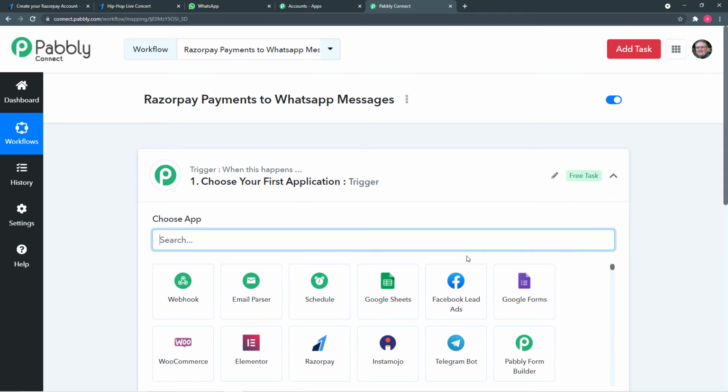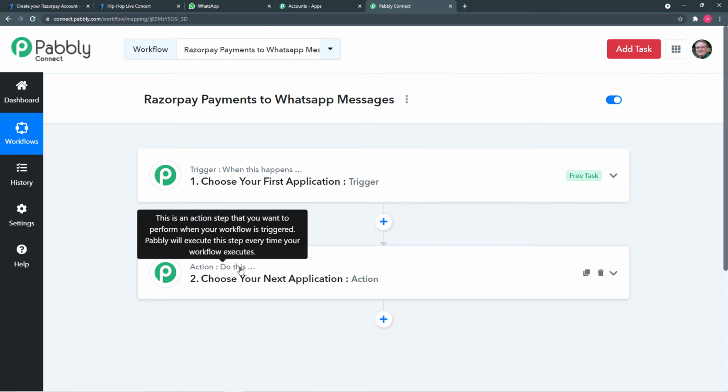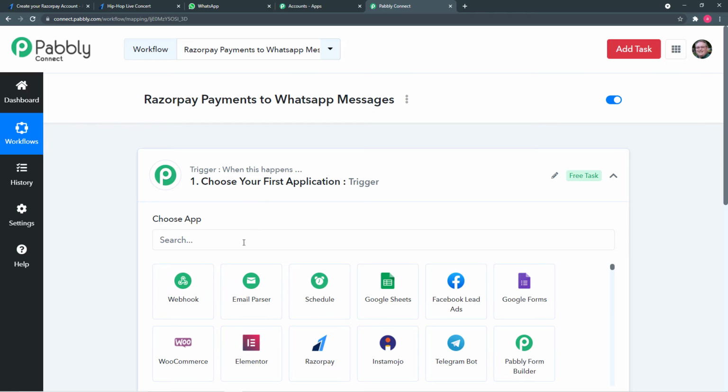As the workflow gets created, you will find these 2 things: the trigger and the action. Pabbly Connect works on these 2 things. The trigger says when this happens, the action says Pabbly Connect do this. As in our use case, the trigger would be a new Razorpay payment and the action would be a new WhatsApp message delivered.